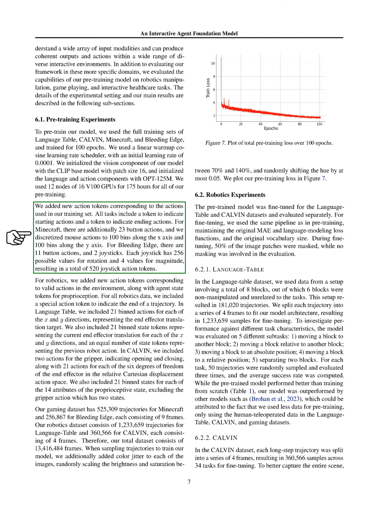We also customized the model for each task by adding new action tokens for the actions in our training data, including specific tokens for starting and ending actions. For example, in Minecraft, we added tokens for 23 button actions and divided mouse movements into 100 parts each for horizontal and vertical movements. For robotics tasks, we added tokens for different actions a robot could take and for the state of the robot, including where it's moving.